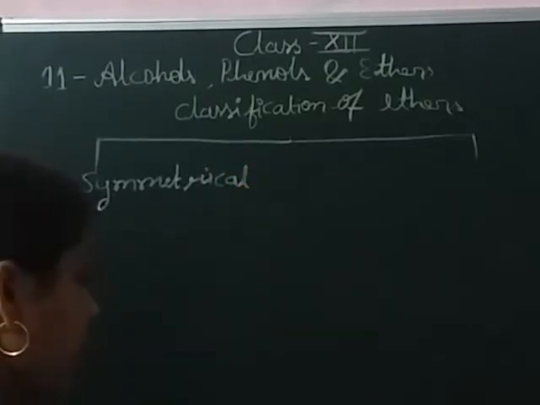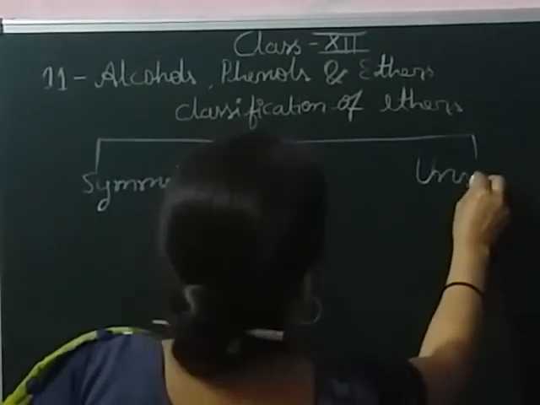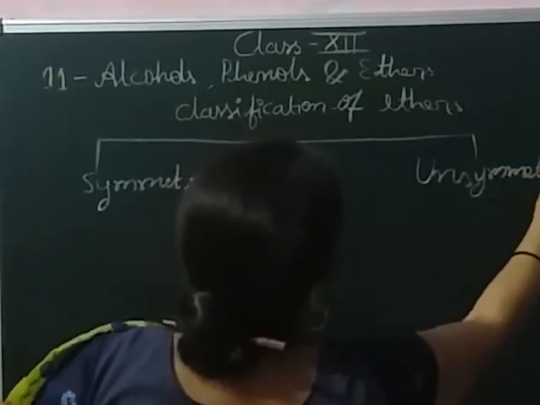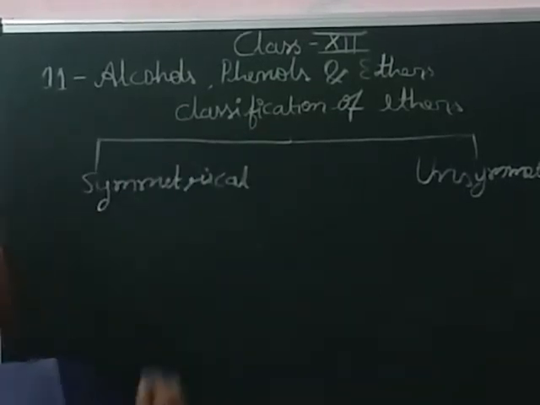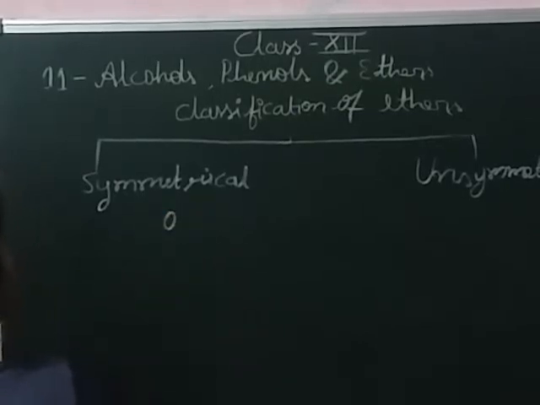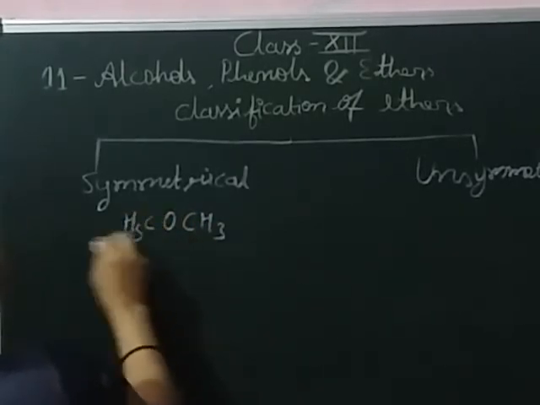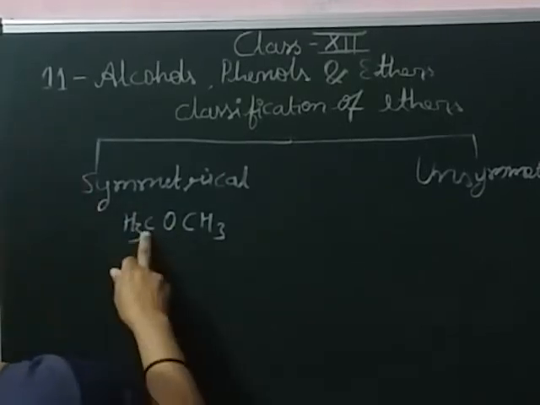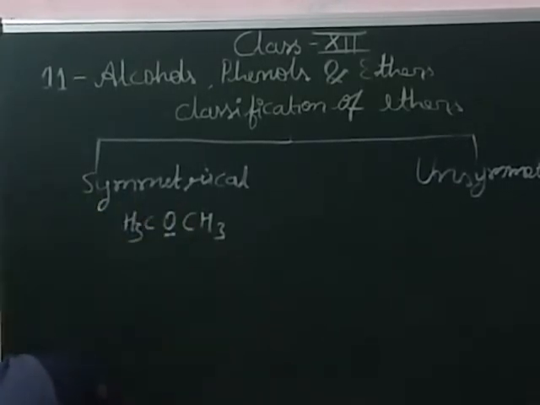First is symmetrical and the second is unsymmetrical ethers. Symmetrical ethers means when both parts attached to the oxygen are the same, that time it is known as a symmetrical ether. What is this? This is dimethyl ether. Because both parts attached to the oxygen are the same, that's why it is symmetrical.